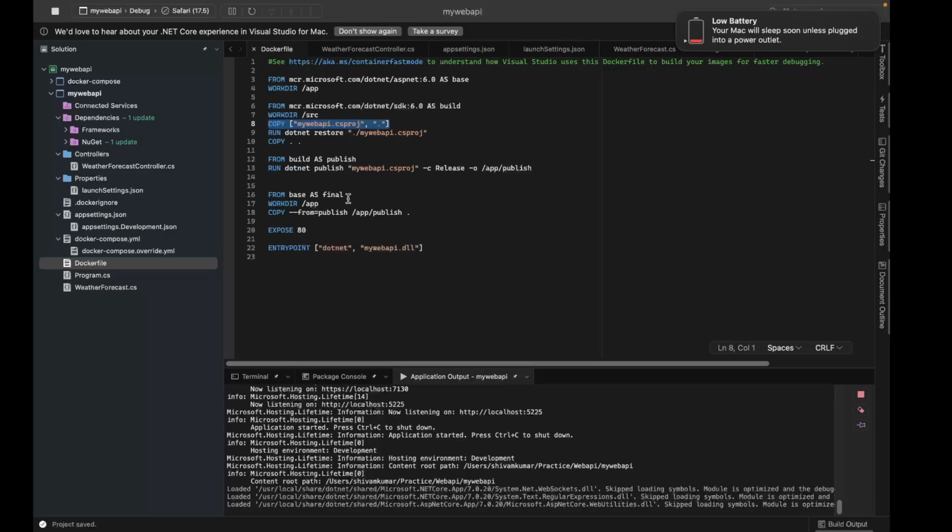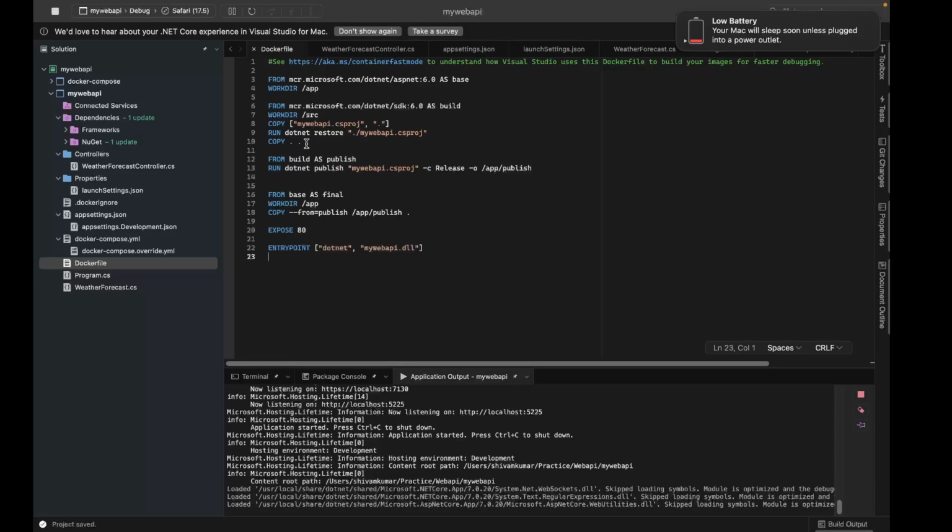Okay. So suppose you change your source code, right? At this stage, it will detect some change and then it will build this again. So it will run all the lines after this line, all the layers after this layer, right? So whenever it detects any change at any particular layer, it will build everything after this layer.